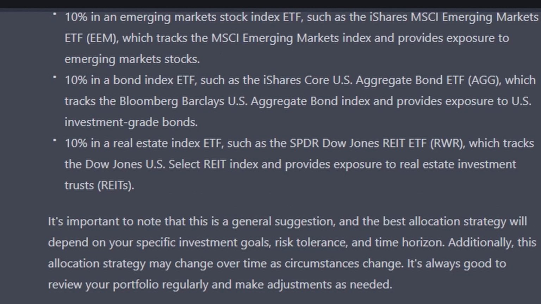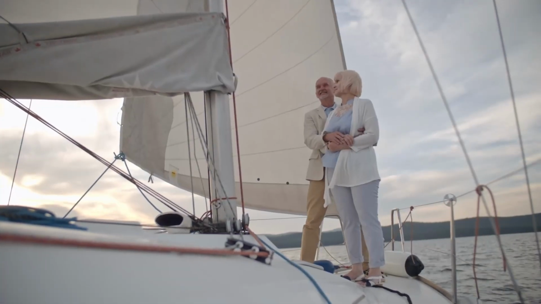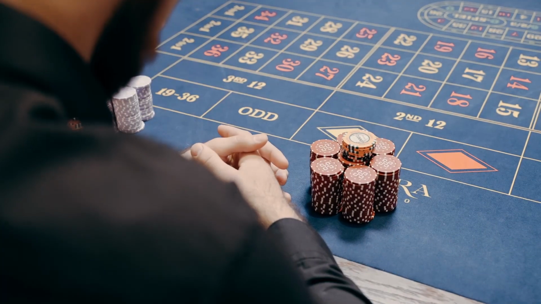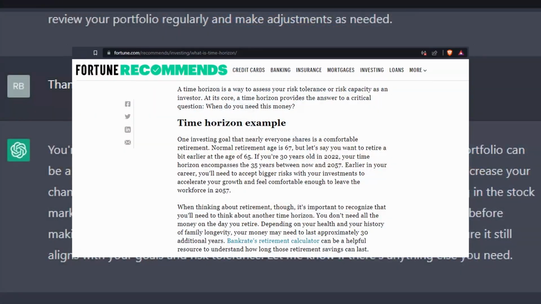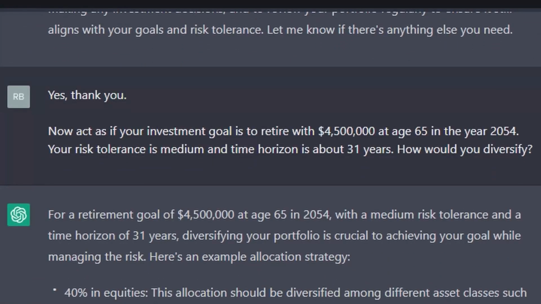So the next thing is we're going to revise that prompt and add your investment goal, your retirement age, your risk tolerance, and your time horizon. And if you don't know, time horizon is how much time the AI will have to accumulate that amount of money. So now the prompt is going to go like this.